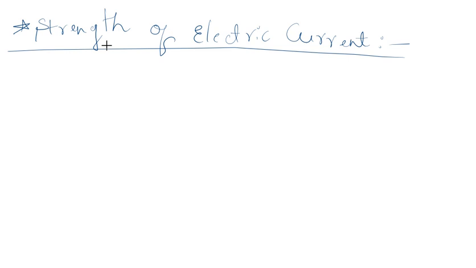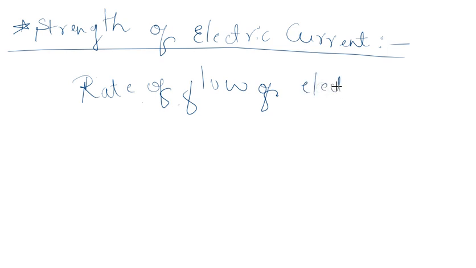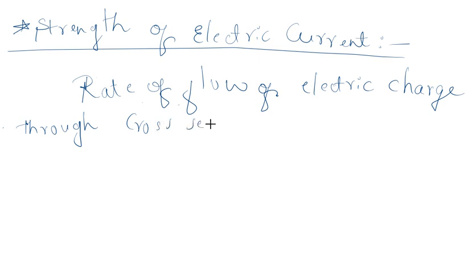It is defined as the rate of flow of electric charge through a cross section of a conductor, which is called electric current.